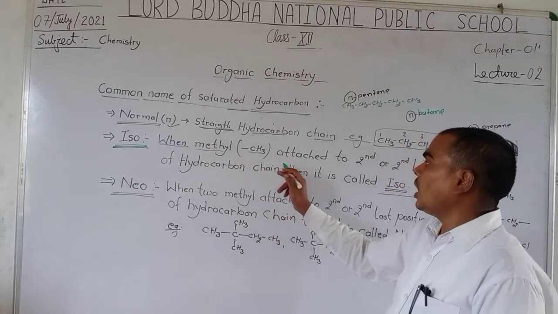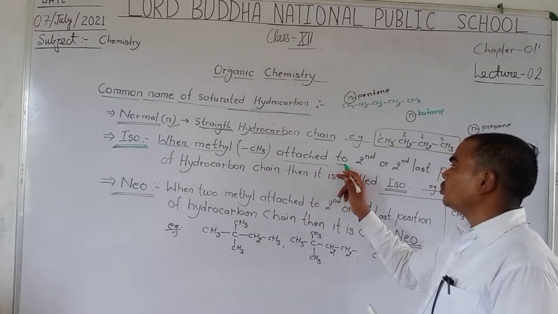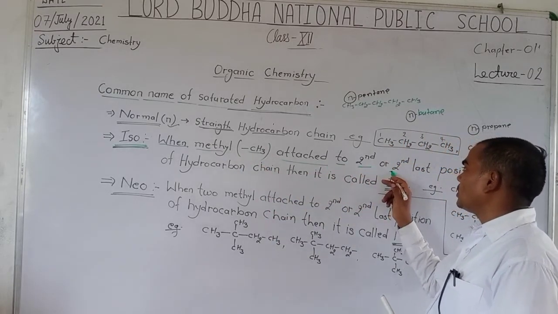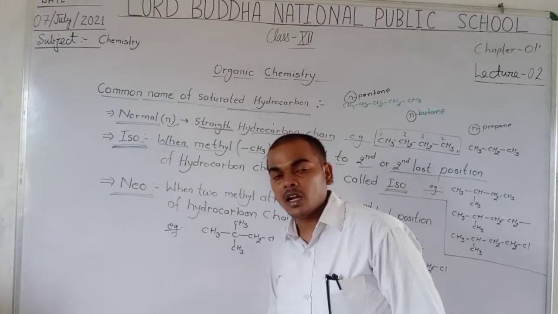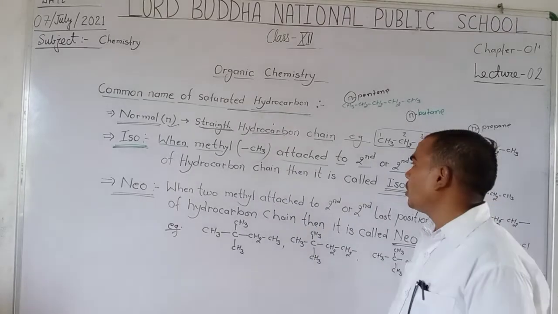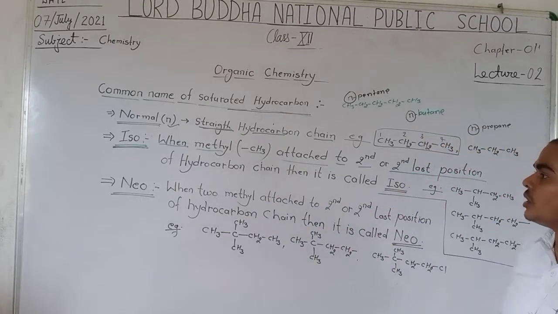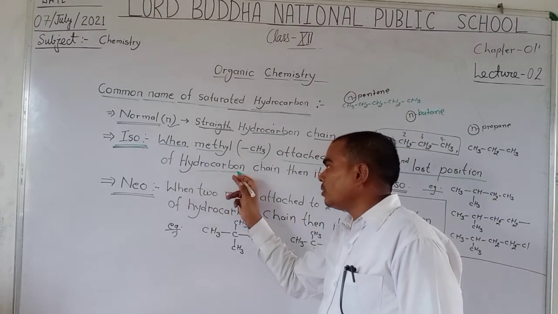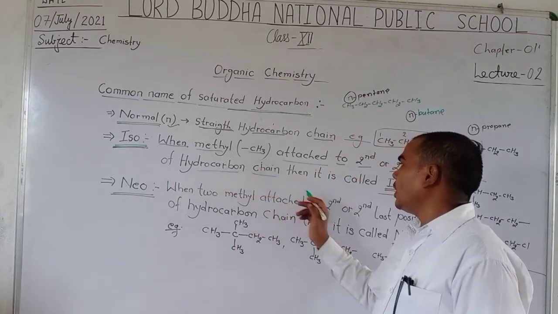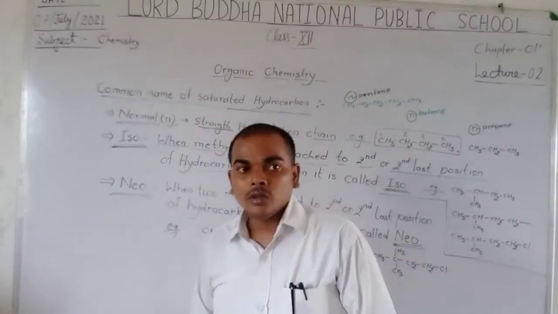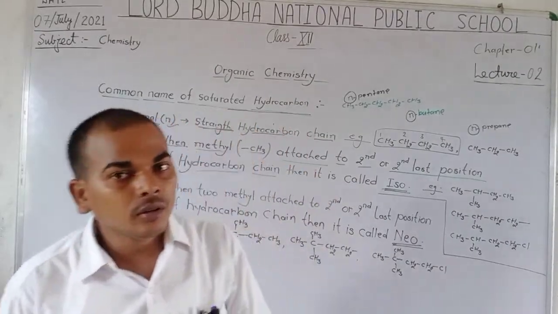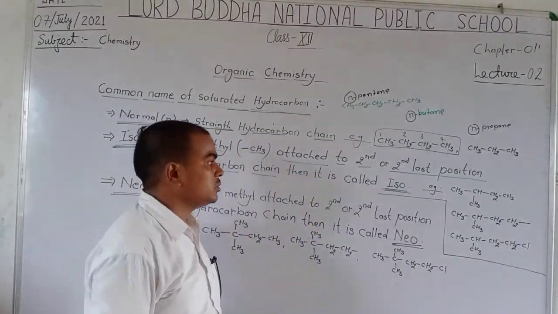When methyl is attached at the second or second-last position of a hydrocarbon chain, then it is called iso. You will understand by the example.